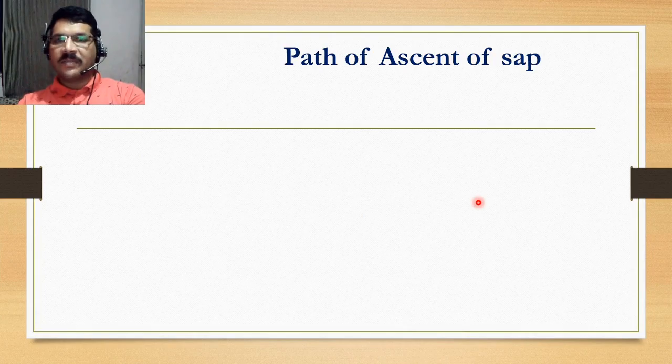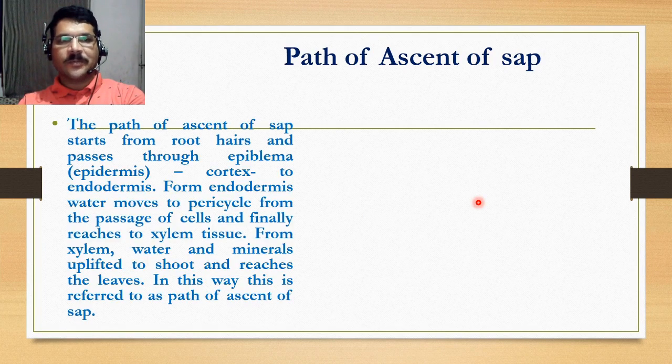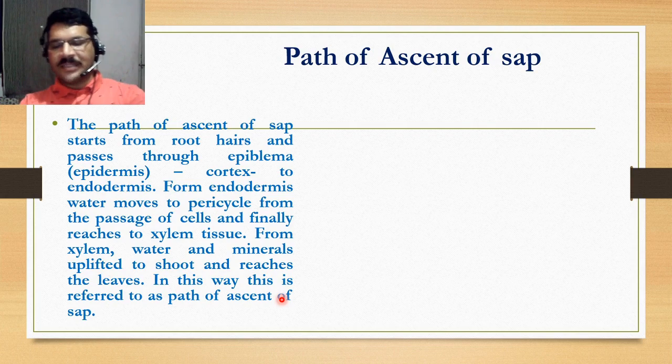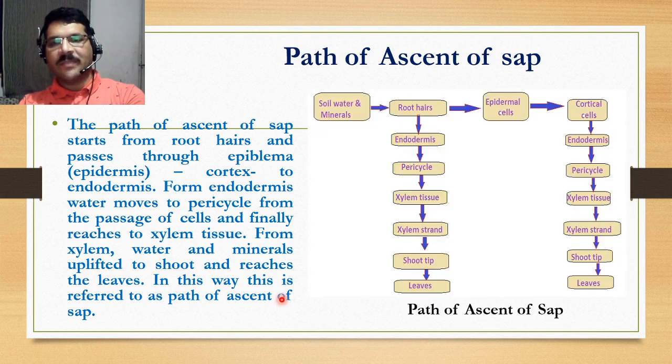Now we will discuss the path of ascent of sap. The path of ascent of sap starts from root hairs and passes through the epiblema, also known as epidermis, then to the cortex, then to the endodermis. From the endodermis water moves to the pericycle, then from the pericycle to the xylem tissue, and from xylem water and minerals are uplifted to the shoot and reach the leaves. In this way, this is referred to as the path of the ascent of sap.